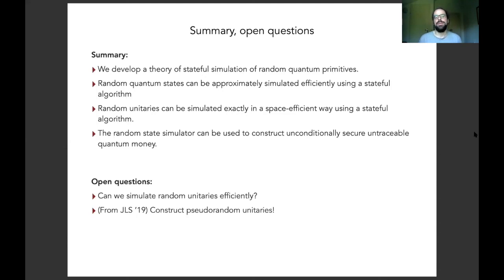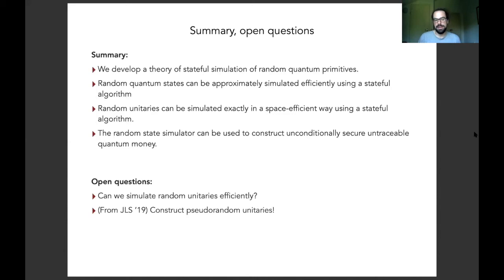And in the case of unitaries, we have at least been able to show that it's possible to perform such a stateful simulation actually exactly, but only in a space-efficient manner. And we don't know anything about time complexity. Finally, we have also presented an application of the Haar random state simulator to devise an unconditionally secure and untraceable quantum money scheme.